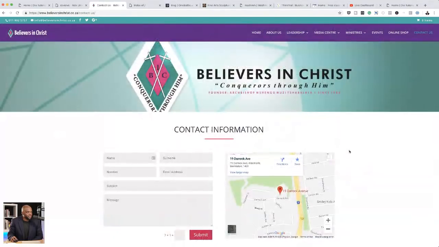But otherwise, this is fine. And on the top here, I would actually add an image of maybe the church itself to make it look better. So pretty much that's all I have to say for this website. I would actually go in and make those changes.